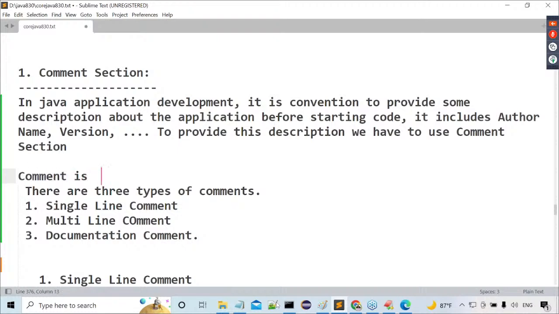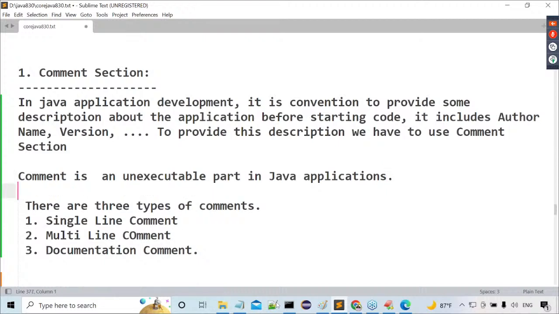Comment is an unexecutable part in Java applications or Java programs. What is this? Comment is what? Unexecutable part. Not parsed, not executable, unexecutable part in Java application. That's okay. How many types of comments are available? 3 types of comments. What are the 3 types of comments? Single line comment, multi-line comment, and documentation comment.